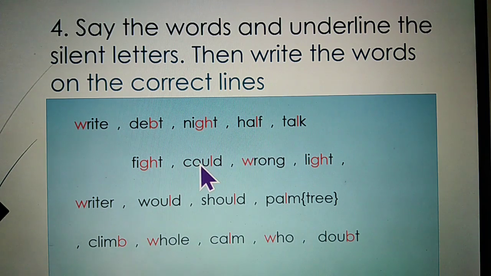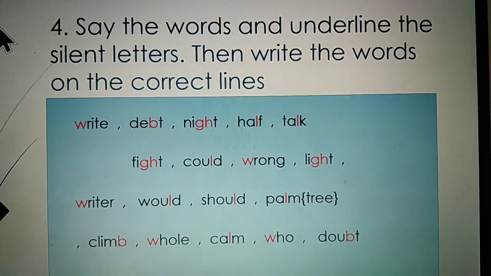Fight. Could. Wrong. Light. Writer. Would. Should. Palm. Climb. Whole. Calm. Who. Doubt. I hope all of you understood all these words and learned their pronunciations.